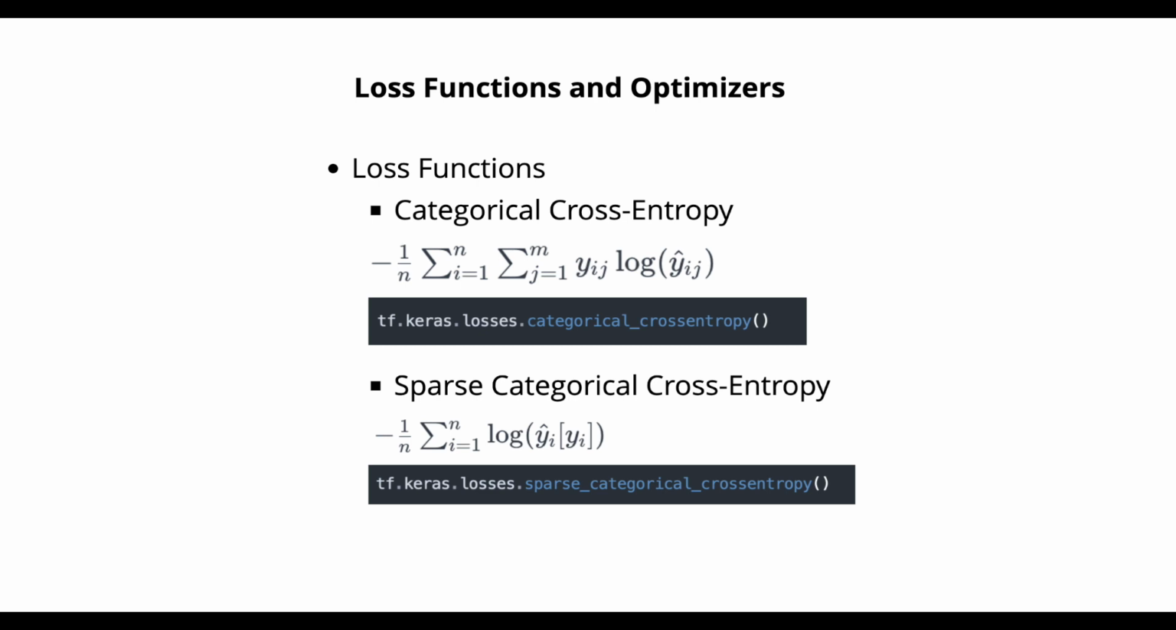Next one is sparse categorical cross-entropy. Similar to categorical cross-entropy but accepts integer labels instead of one-hot encoded labels. Mathematically, the sparse categorical cross-entropy is represented as minus 1 over n, summation of i equals 1 to n, of log of y hat, the predicted value, indexed at y_i. TensorFlow usage is tf.keras.losses.sparse_categorical_crossentropy.